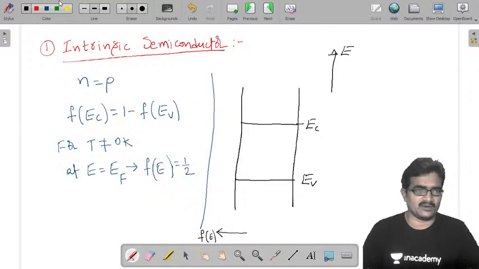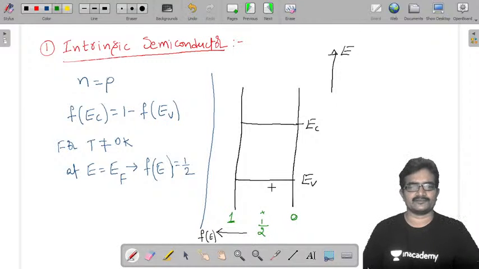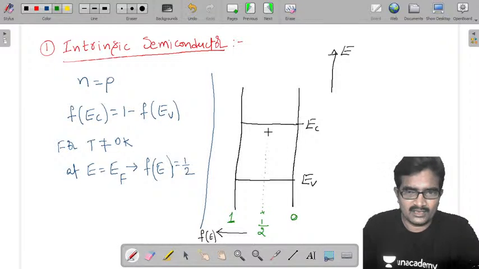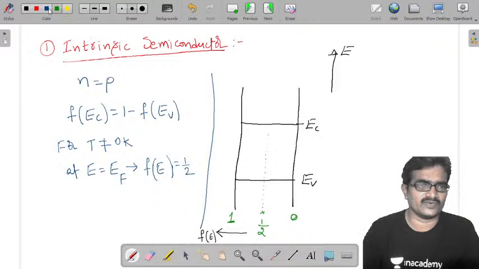Now, this is f of E, you are saying. f of E is the probability function. It increases in this direction. Its value is 0 at this point, and the maximum probability is 1 here, and somewhere here it is 1 by 2. I am dragging that one here. So you need to start the occupancy from this side.